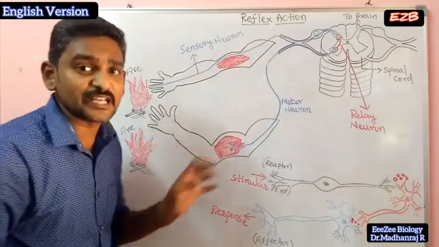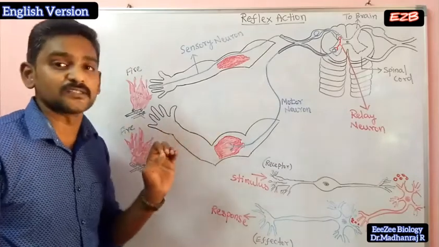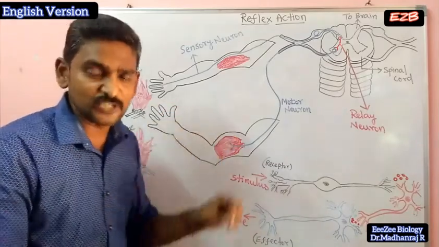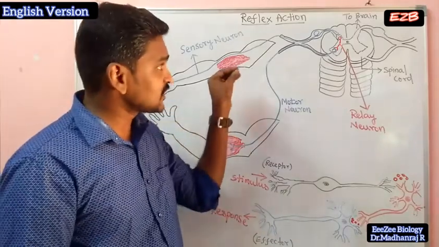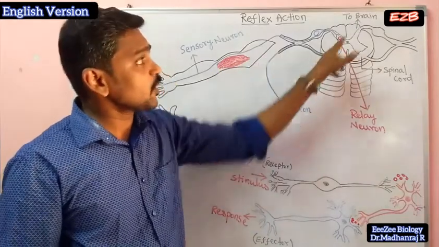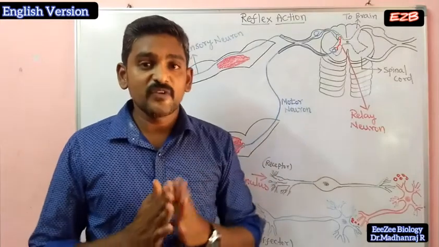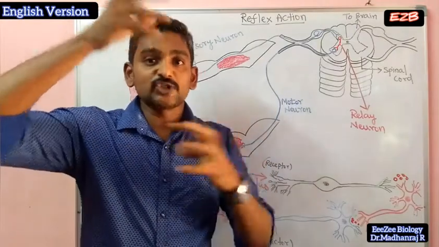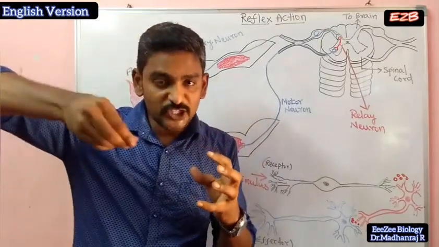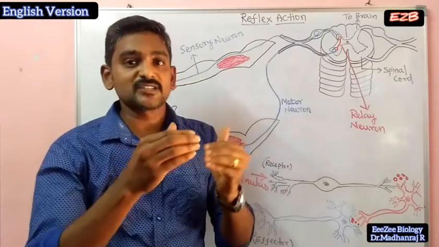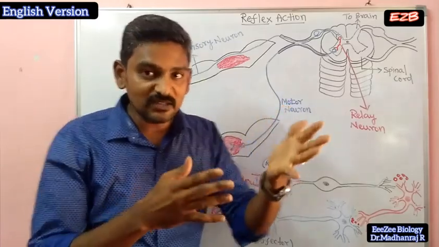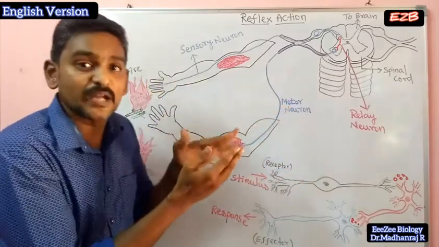In a fraction of seconds all those things take place. The thing is that here this signal will not pass to the brain. Why? When it goes to the brain, it has to be processed and then reach the muscles. That will take some more time, and within that the heat can damage your hand.